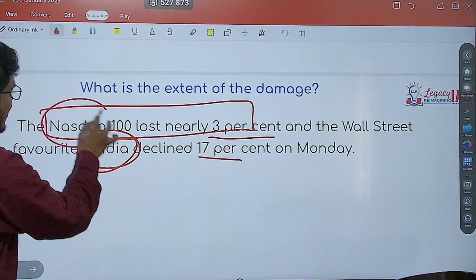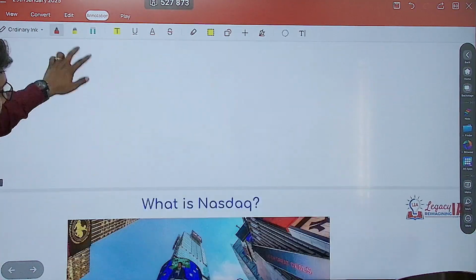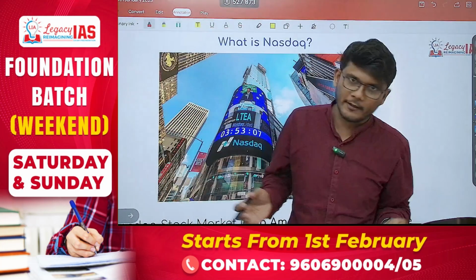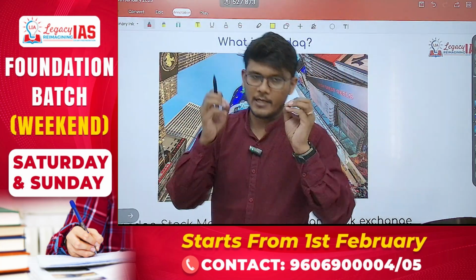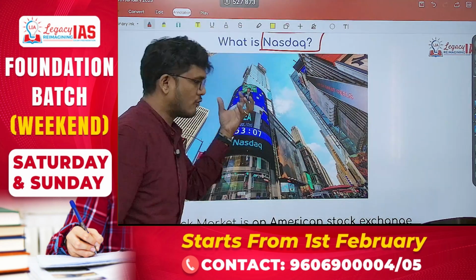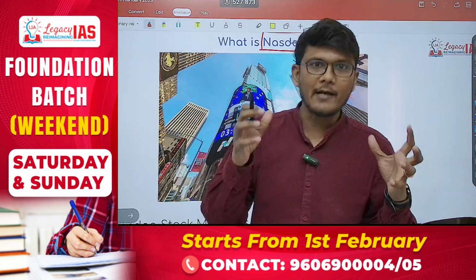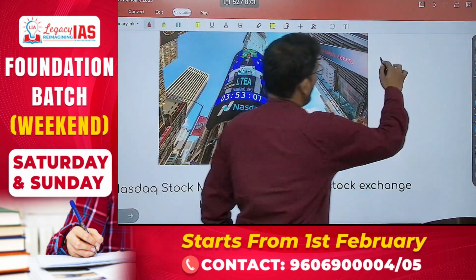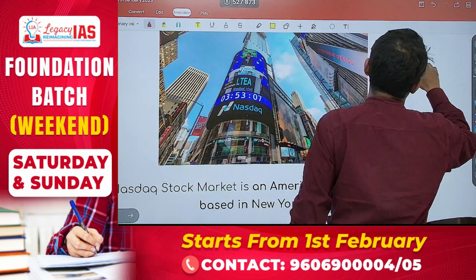So what is this Nasdaq? Let us understand that. Like in India, we have the Bombay Stock Exchange and the National Stock Exchange, in the same manner, in the US you have Nasdaq. It is nothing but a platform, a stock exchange where stocks are traded. This is the building over here. Now, what has fallen is the Nasdaq 100.